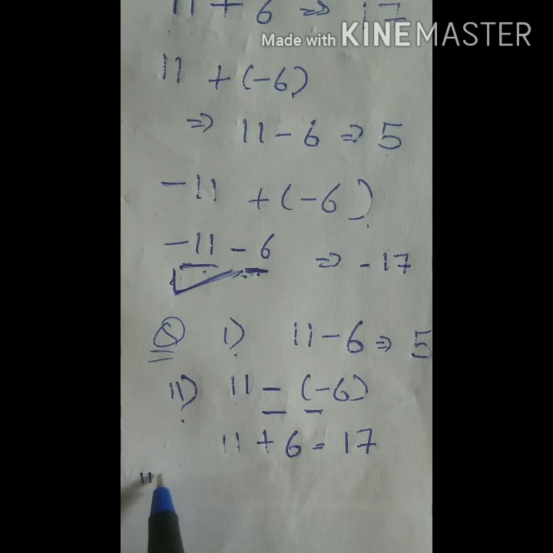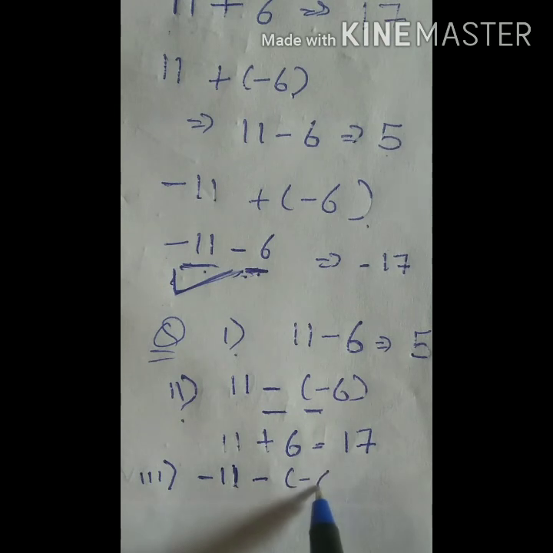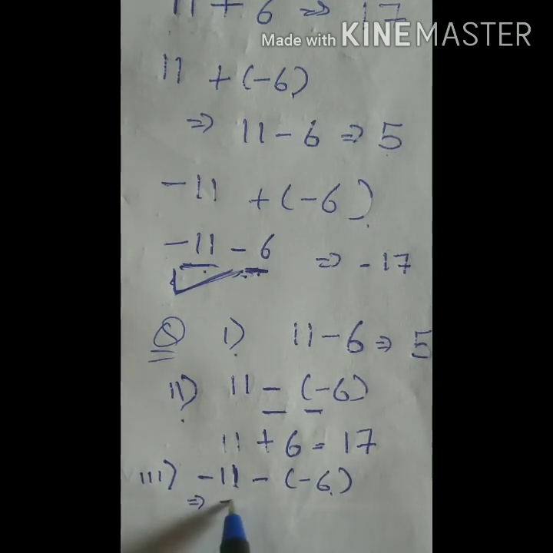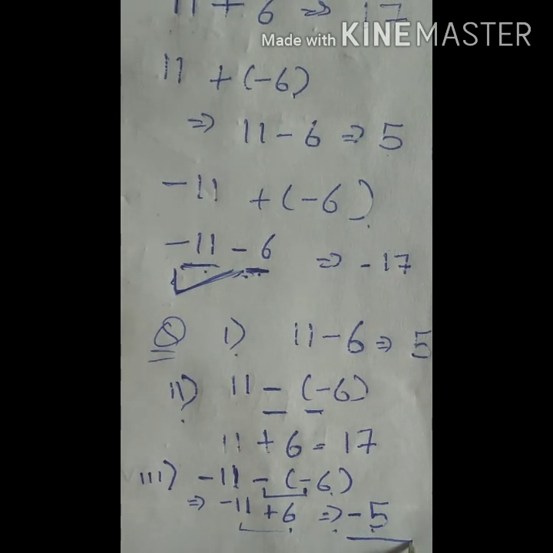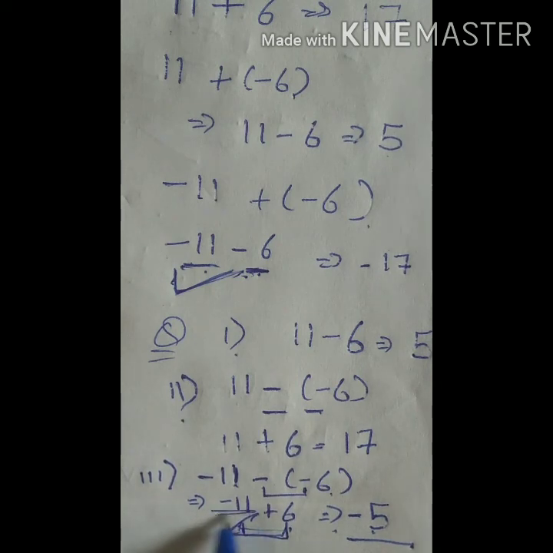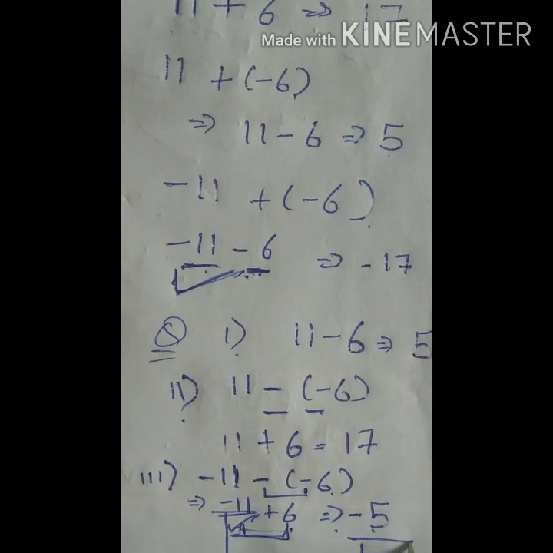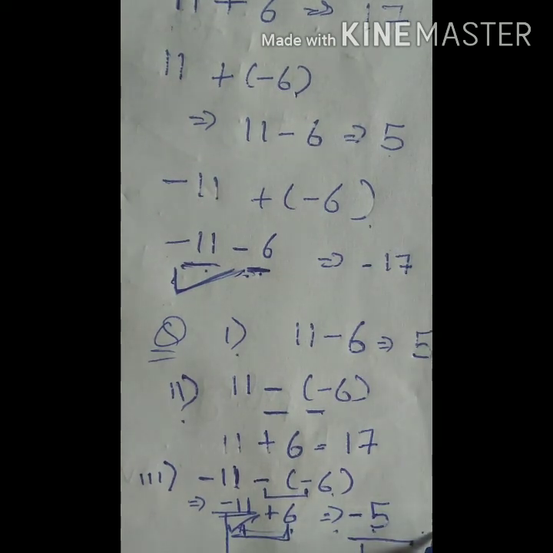If we have another question, that is -11 minus -6. So here minus and minus becomes plus. 11 minus 6, that is 5, but here our 5 will be negative, that is -5. Why? Because the greater value among these two is 11 and this is negative. What we have learned is that our answer sign depends upon the greater value in the question.